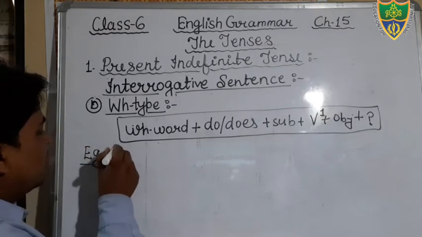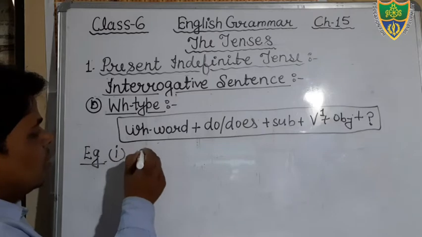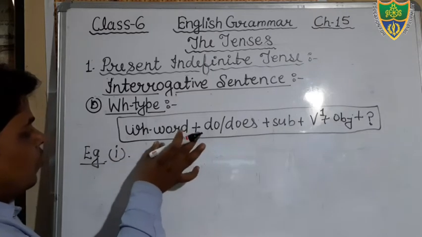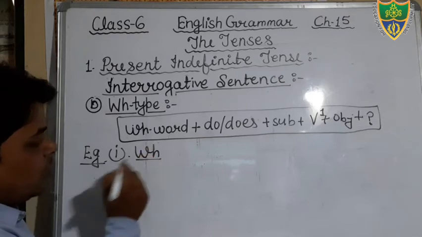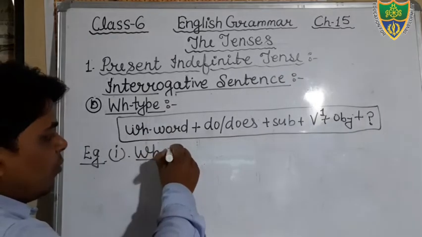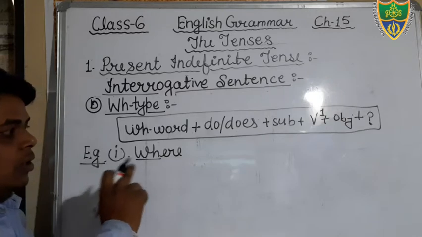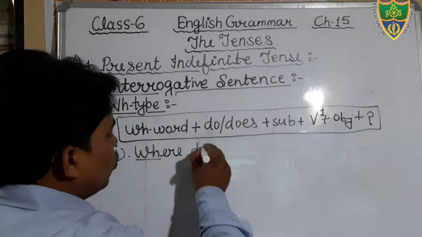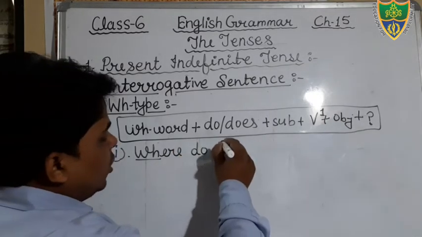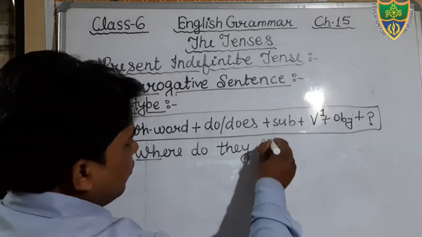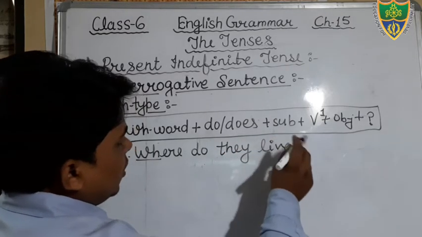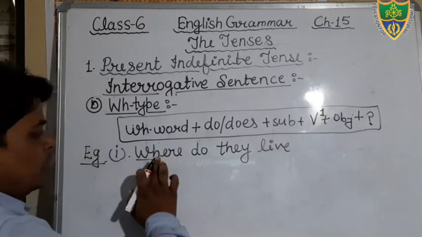First example, you see: where, do, they, live. Where do they live?